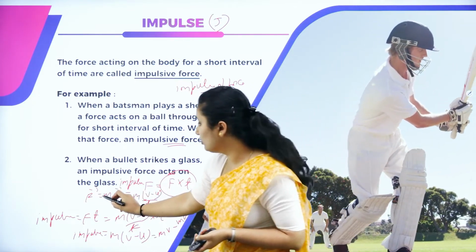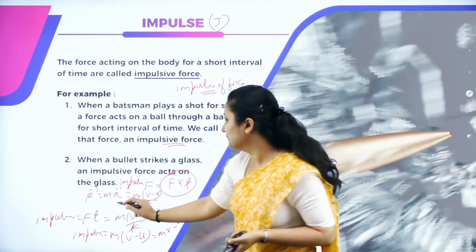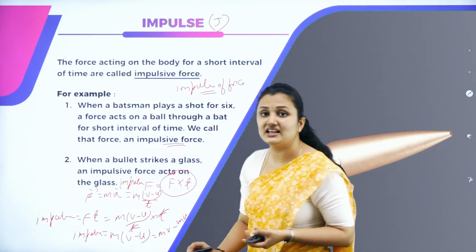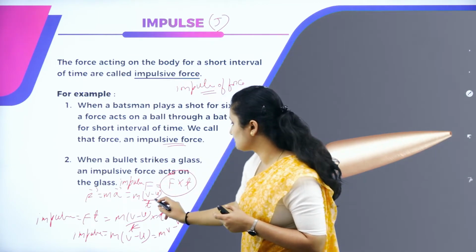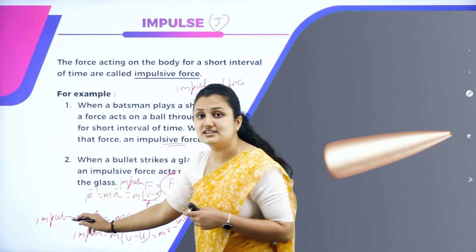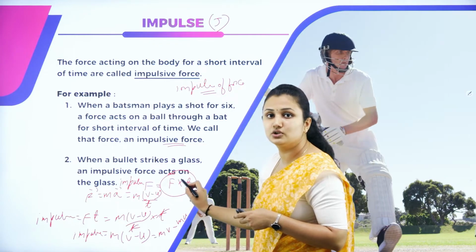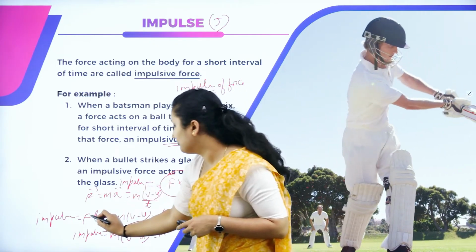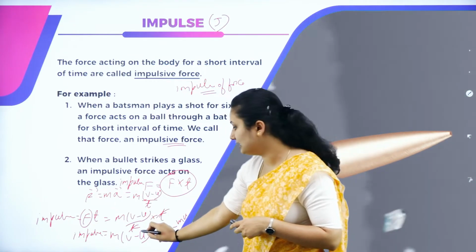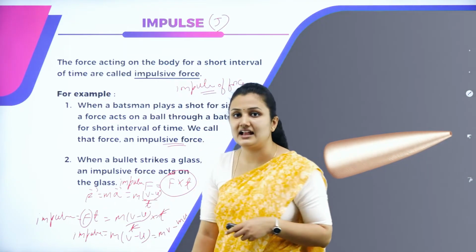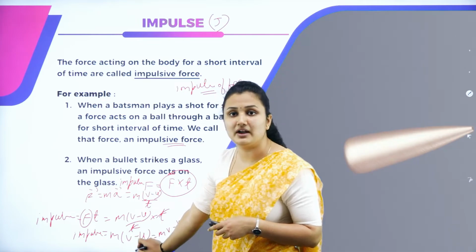From second law, we know force acting on a body is equal to m into A. A is change in velocity, final velocity minus initial velocity by time. So, impulse is given by force into time interval, Ft. We know what F is here, m of V minus U by T. So, when T and T get cancelled, the remaining will be mv minus mu.